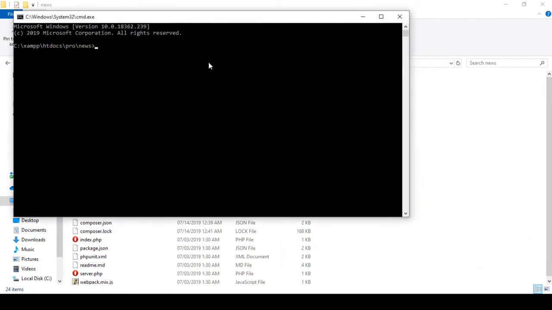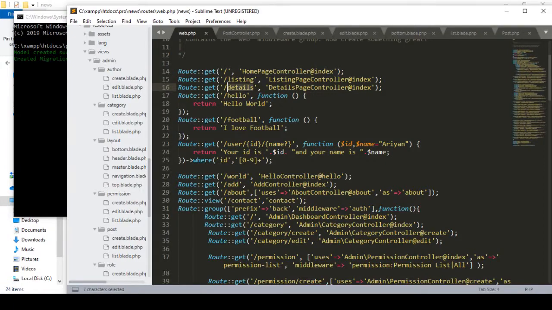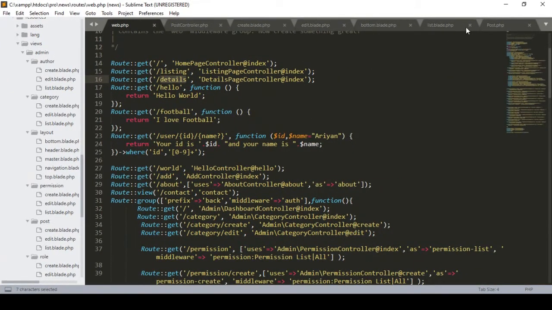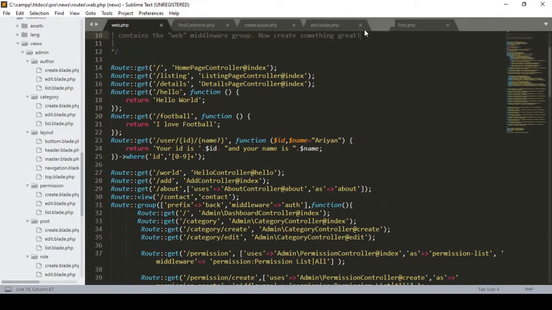And now here, first of all, I want to create a model, so I define php artisan make:model. Now I want to create a model named Comments, and also I want to migrate it, so I define hyphen m and click enter. So here our model is created successfully and the migration is also created. Now we have to go to our site. Right now we don't need this, so I remove all the things from here.